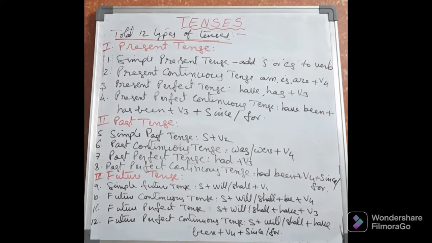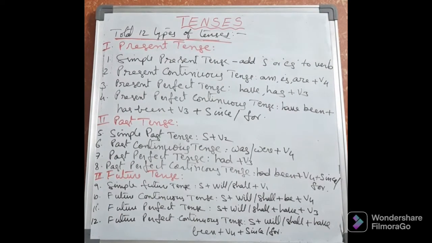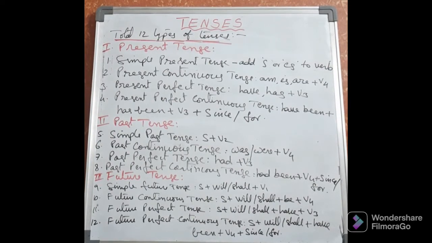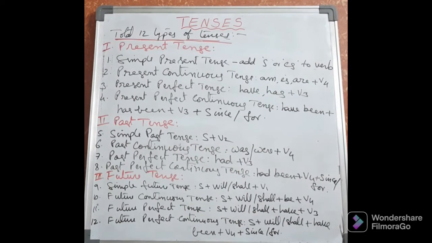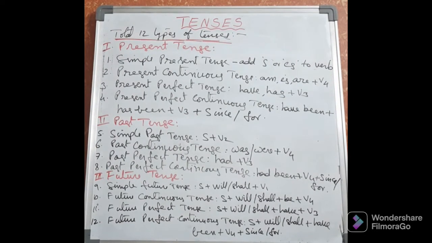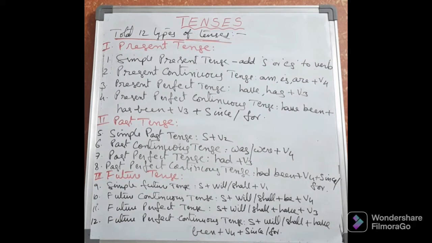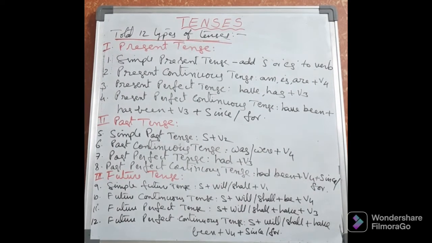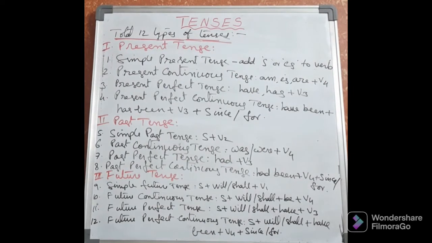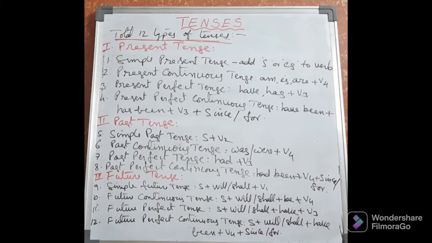Next, present perfect tense, the third one. Present perfect tense means a short while ago the work is completely, perfectly completed. This is present perfect tense. Here in this tense we have to use the helping verbs have or has plus V3. Have or has, there is one option there. So this one I will explain in the next video. When we have to take a have, when we have to take a has, all these we will learn in the next video along with examples.